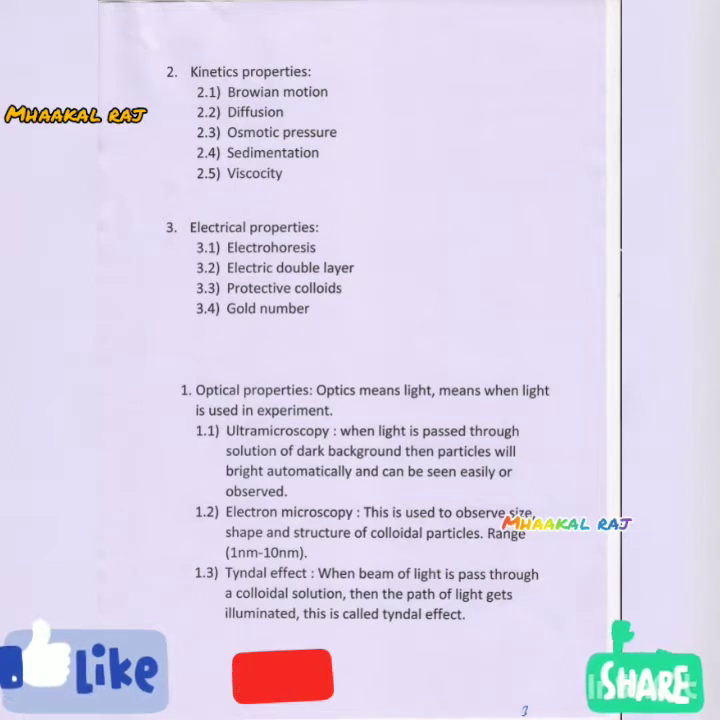And the third one is the Tyndall effect. When a beam of light is passed through a colloidal solution, the path of light gets illuminated. This is called the Tyndall effect. As we know, when we pass a light, just like laser light, through the solution, it goes straight through, and wherever a particle comes, it gets scattered, and from this we can check the particles we observed.